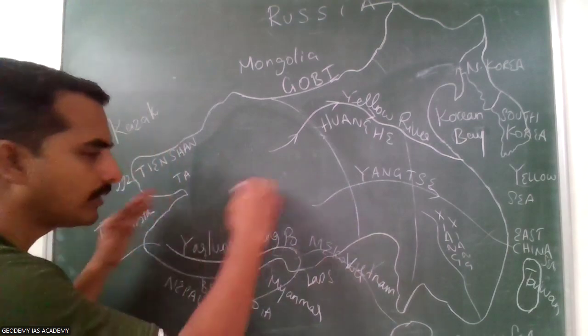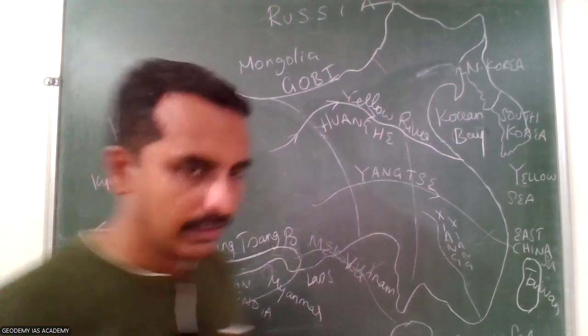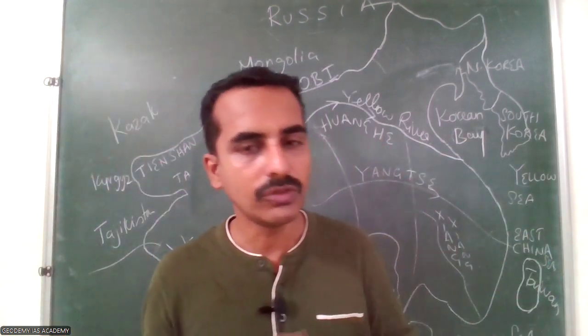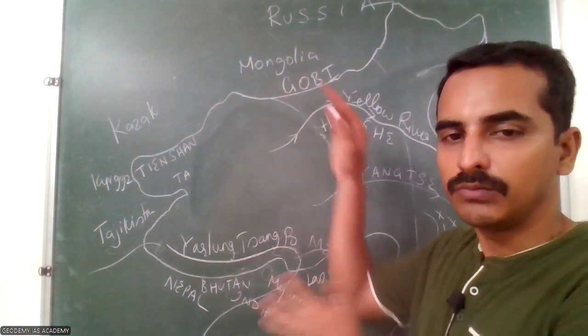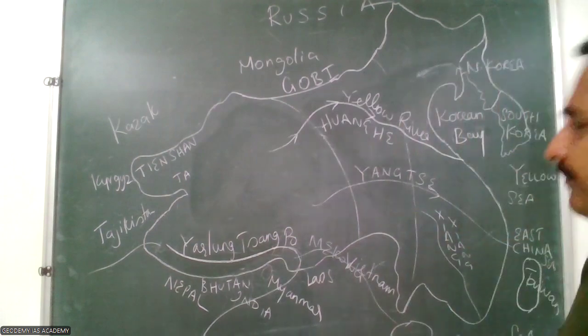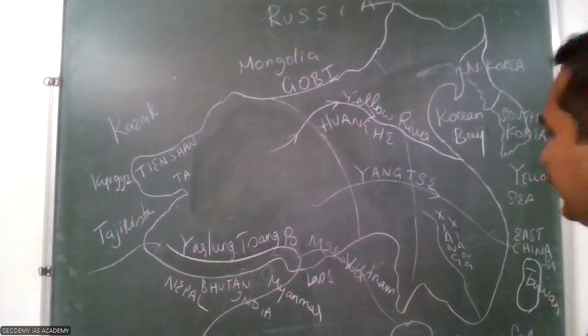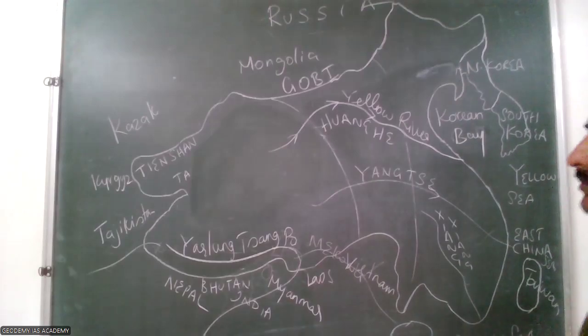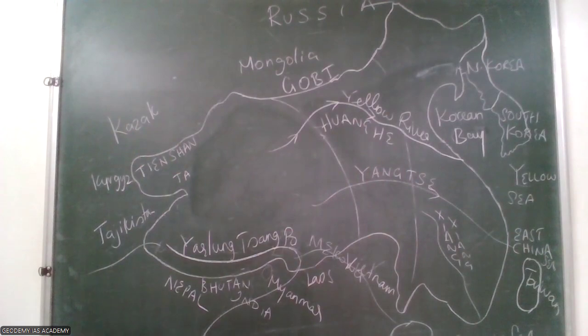So that is the importance of Tibet. Tibet is the largest source of fresh water in the world, and the Tibet region, almost the Himalayan region, provides water to most of the regions of South Asia and East Asia. So that is the potential of Tibet. So these are the river regions, the important physical features in China. That's all.